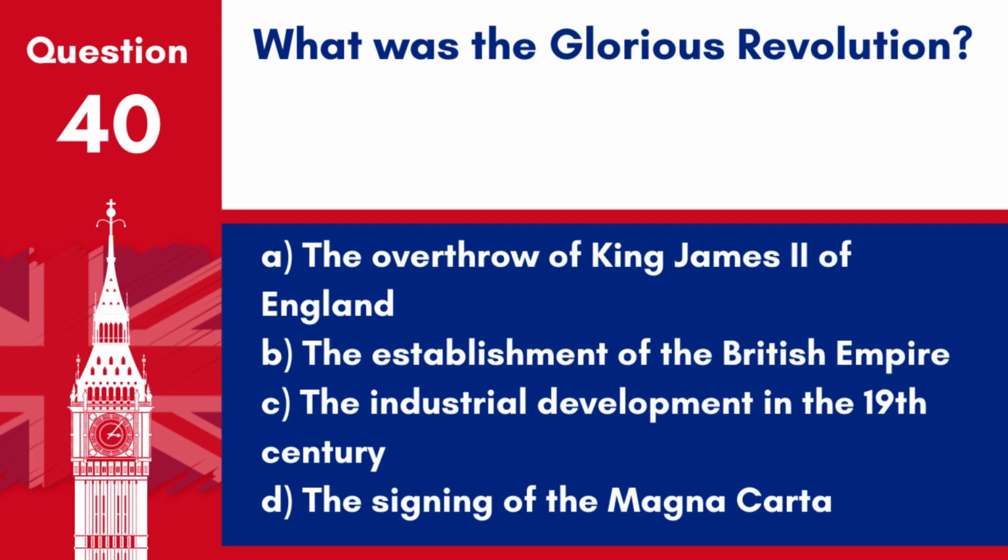Question 40. What was the Glorious Revolution? A. The overthrow of King James II of England. B. The establishment of the British Empire. C. The industrial development in the 19th century. D. The signing of the Magna Carta. Answer: A. The overthrow of King James II of England. The Glorious Revolution, which took place in 1688, led to the ousting of James II in favour of William of Orange, who became king. This event established parliamentary supremacy over the monarchy.